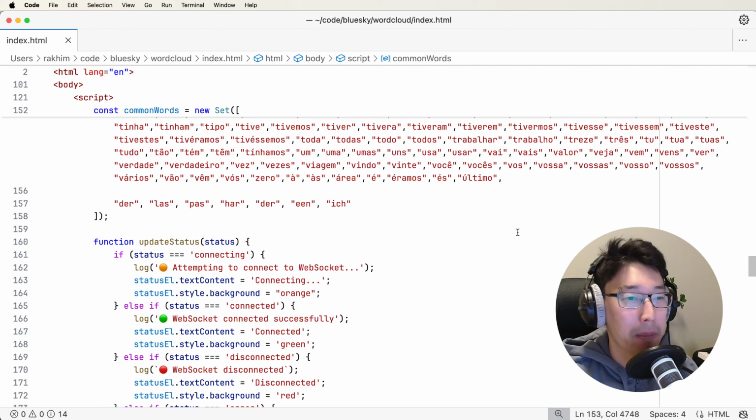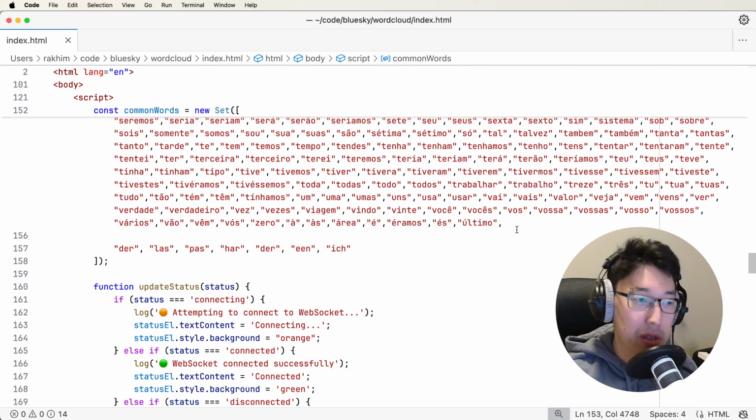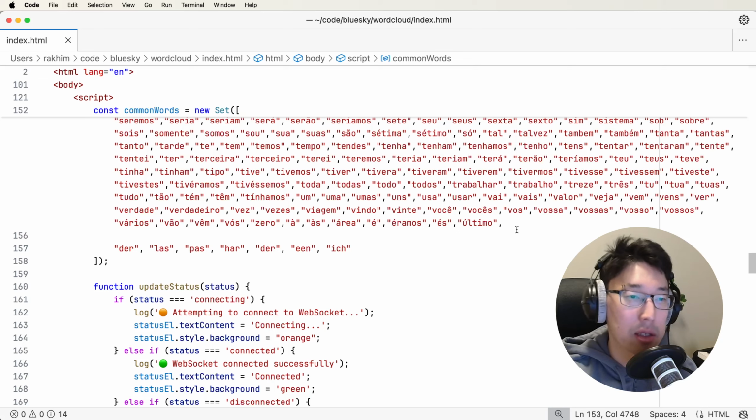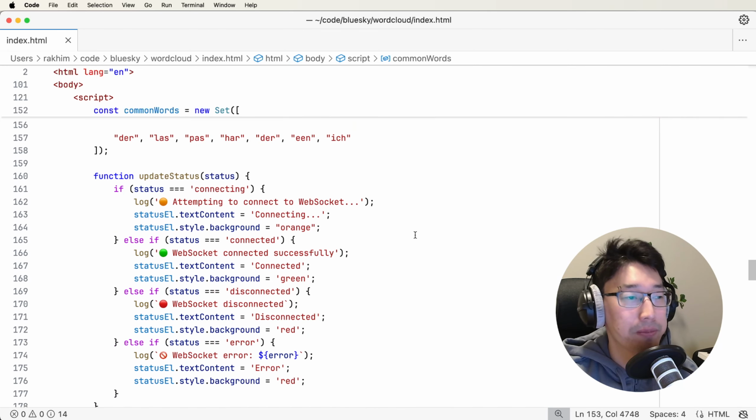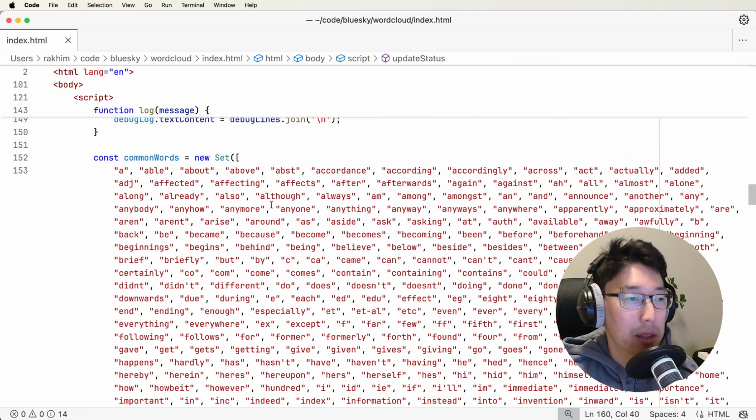So yeah, it's also possible to detect the language and maybe have some filters, maybe show me only the most common words in English, or at least in Latin-based alphabets. I didn't do it here, but maybe you could do this yourself. All right, and by the way, this is a set generated from this array.